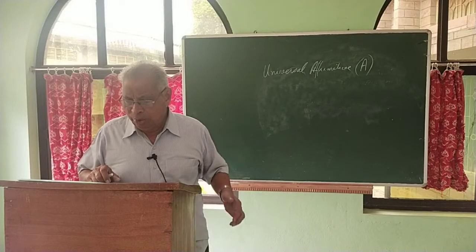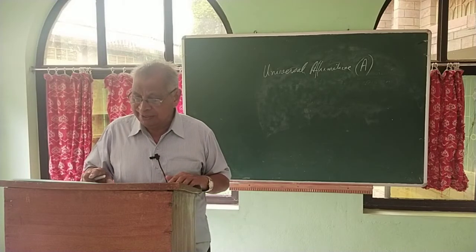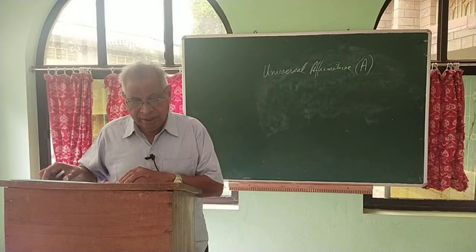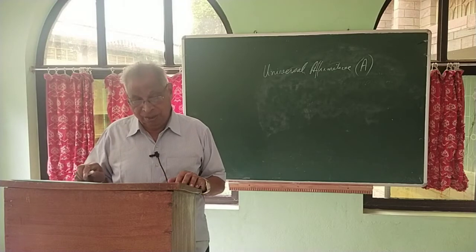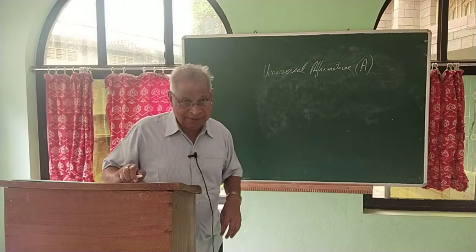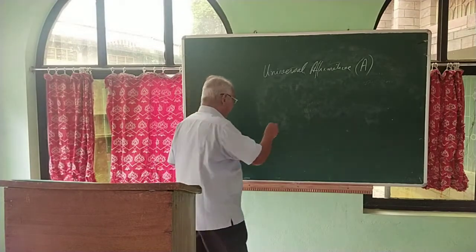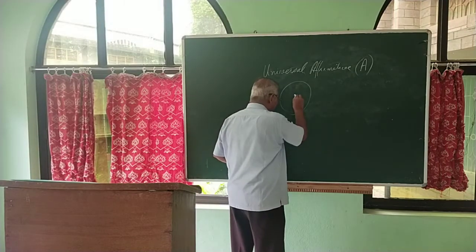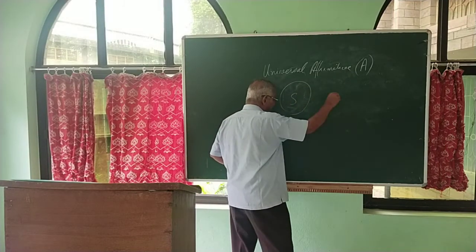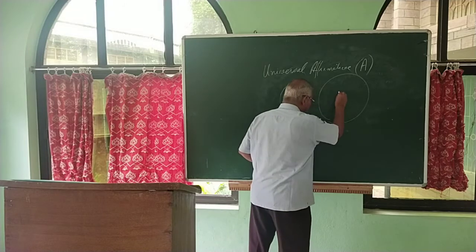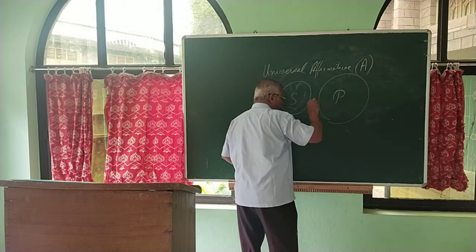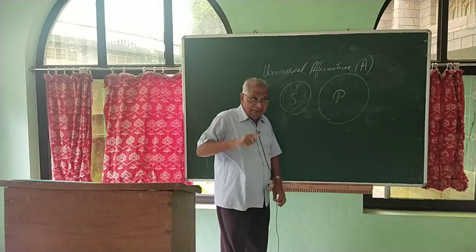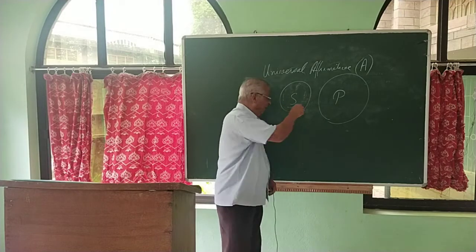Here all the members of the class S, everyone, are included in the class P.